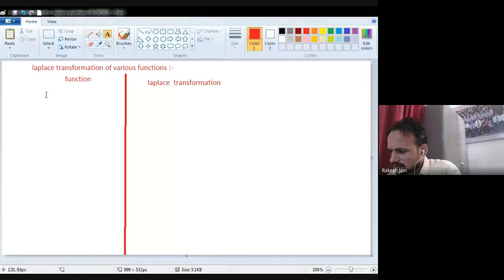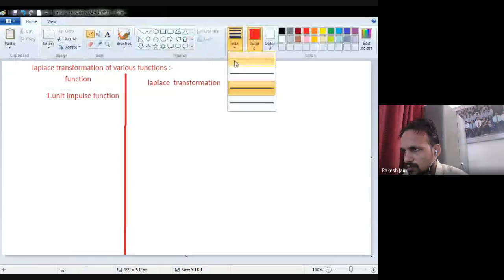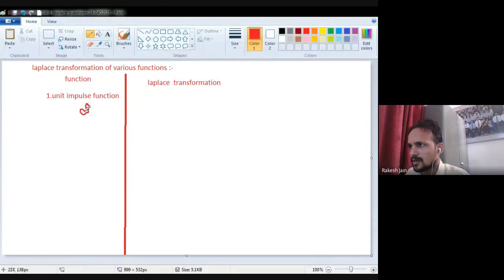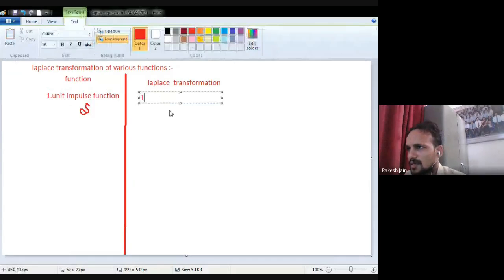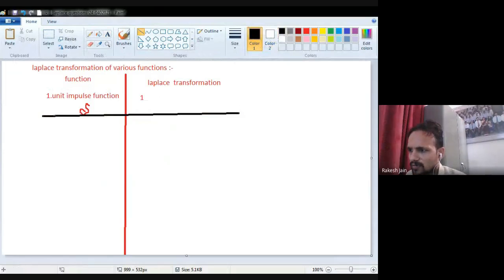The unit impulse is denoted by delta. The answer is 1. Remember these formulas. So the Laplace transformation of a unit impulse function is always equal to 1.